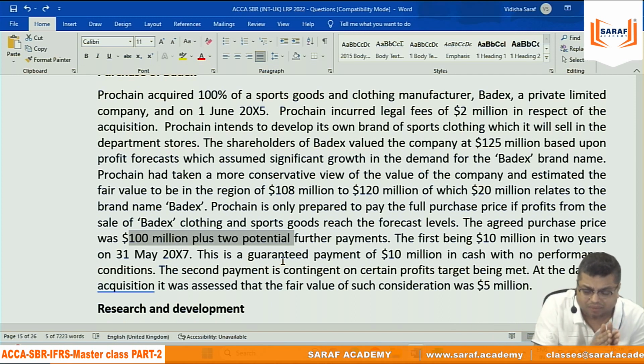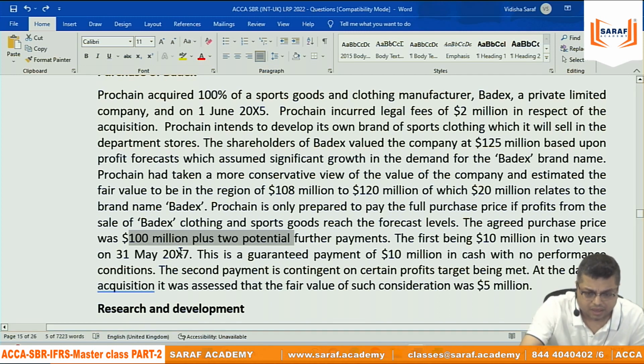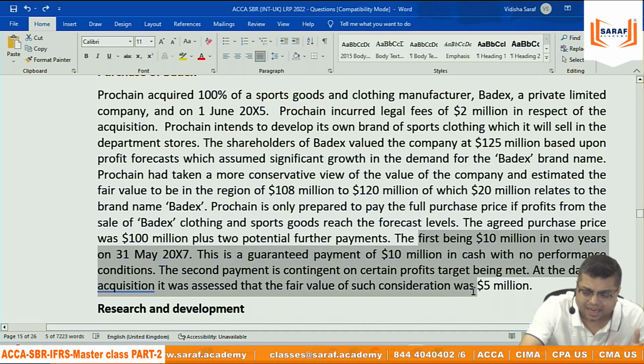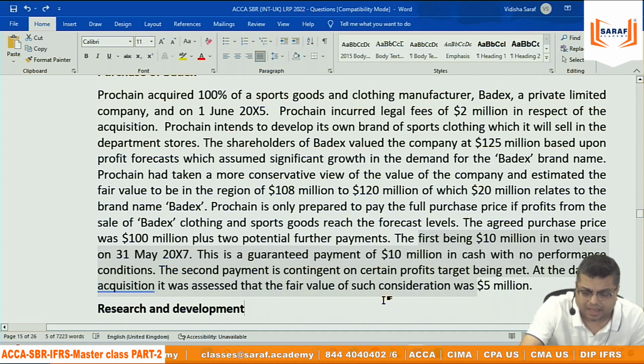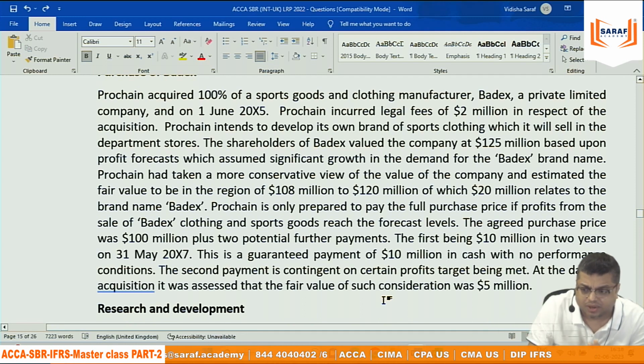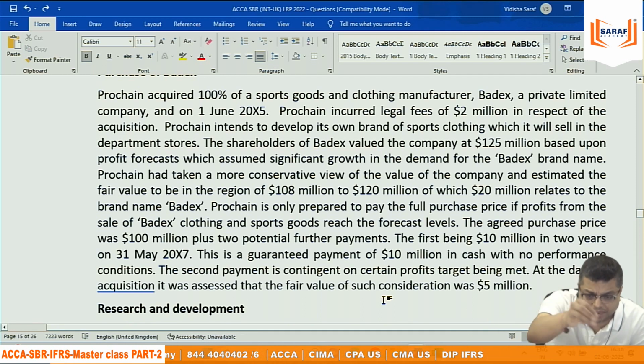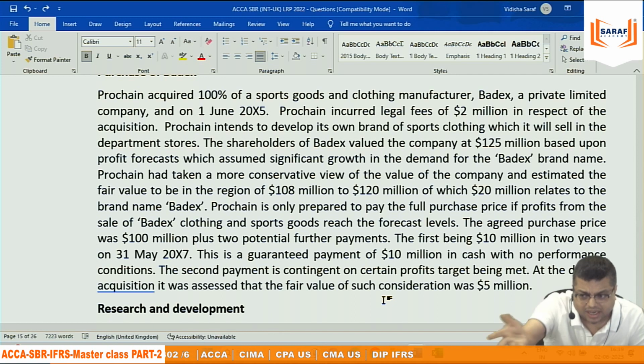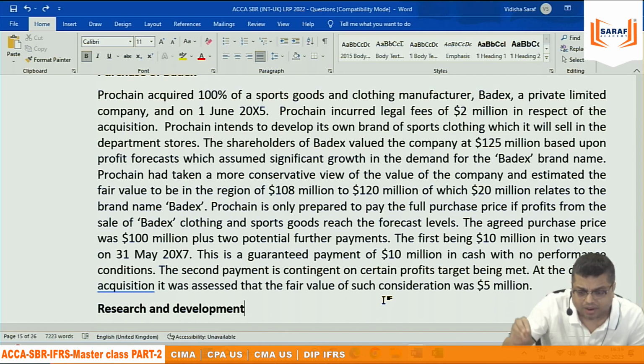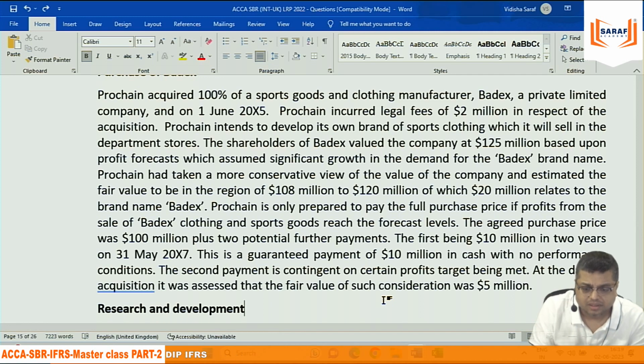Once after acquisition, we will record the consideration given as a deduction from cash. The consideration which will be given later will be recorded as a liability. The assets and all that which we got from the other organization will become our assets. And whatever extra consideration we are giving will be recorded as goodwill. This is IFRS 3 Business Combination.